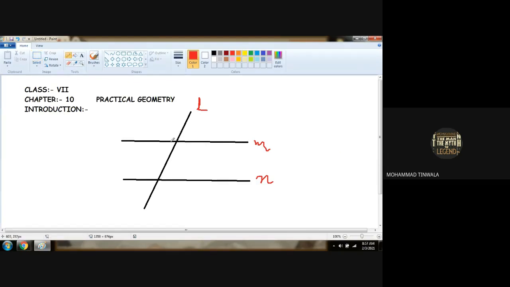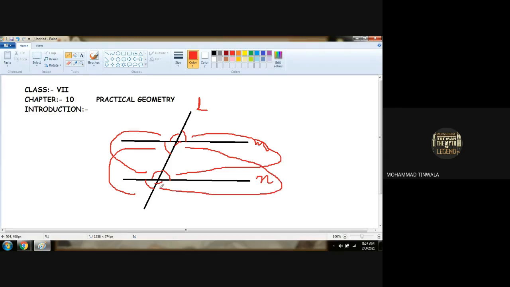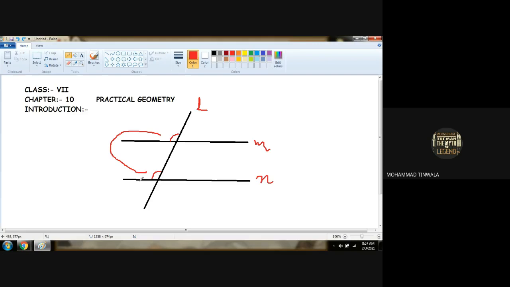We have to just say that if this angle is equal to this angle, what does this angle belong to? In the same way, this angle is equal to this angle, and what does this angle belong to? In the same way, this angle is equal to the other angle over here, and this angle is equal to this angle. Are you getting? So these all angles are what?